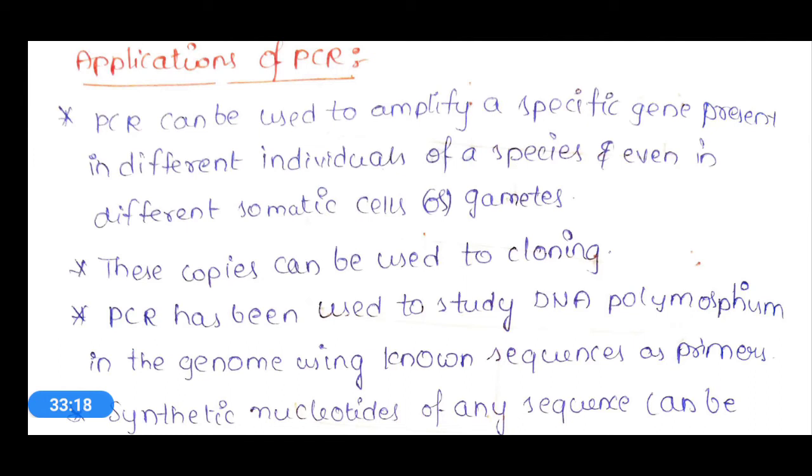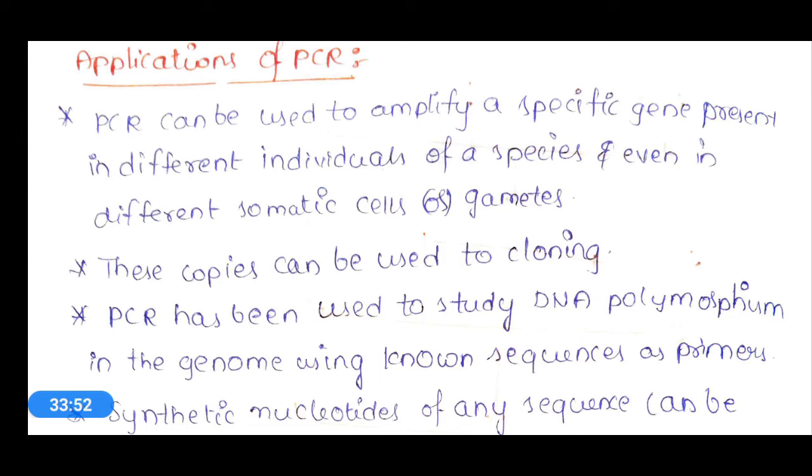Our scientific name is Homo sapiens, and in Homo sapiens there are thousands and thousands of different individuals. This particular PCR can amplify a specific gene. That means if I have a specific gene responsible for hair growth, in the same manner you will have a specific gene responsible for hair growth.